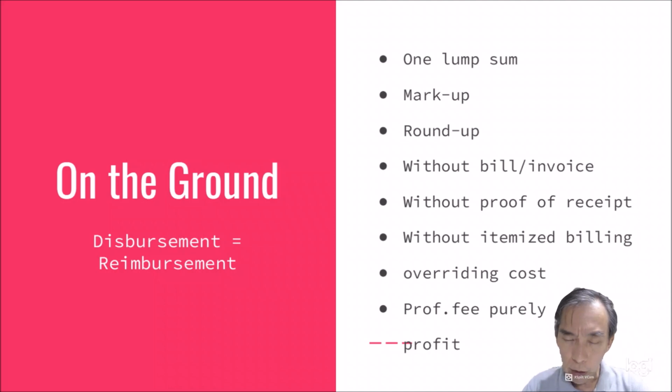Even sometimes the receipt got lost, and issues like, some of the places you buy certain things, they don't have official receipt. There are cash deals without itemized billing. Sometimes overriding costs you want to cover here and there. You don't charge petrol this time, next time you charge petrol, then you pump petrol and now extra of 50 ringgit. Are you going to charge 50 ringgit petrol or not? And these are usually issues which are so tiny that at times you are just not charging, and at times you build up to cover your losses.